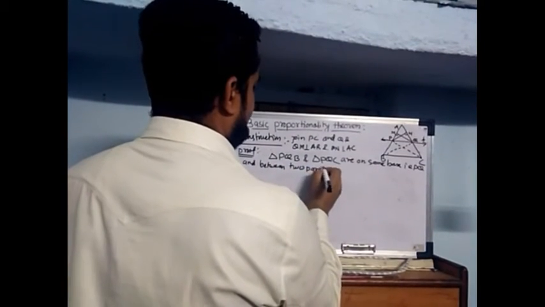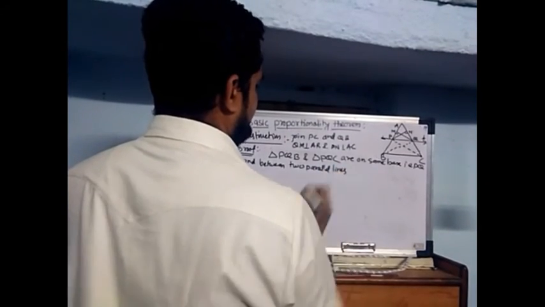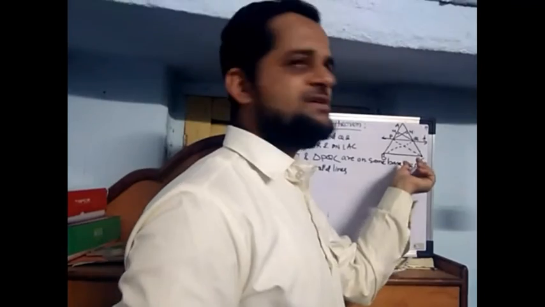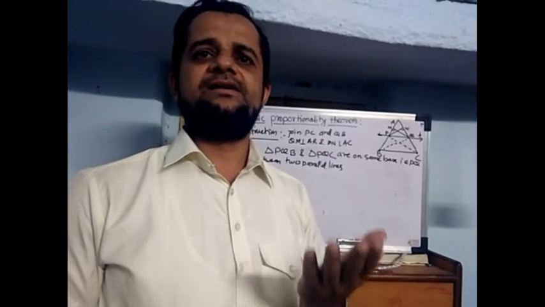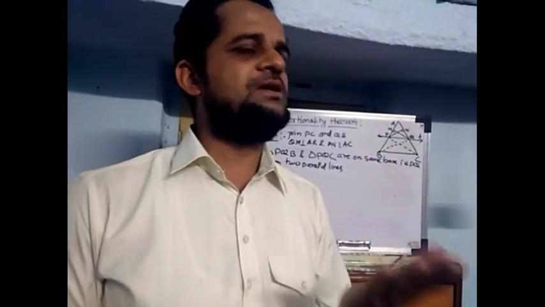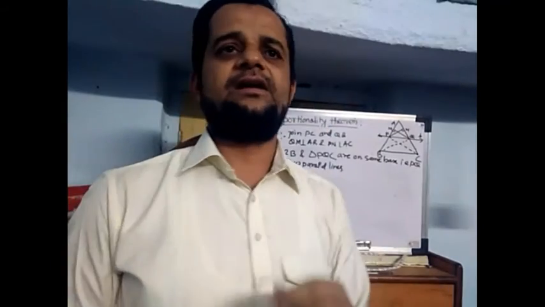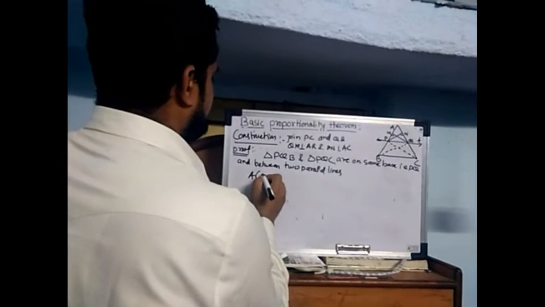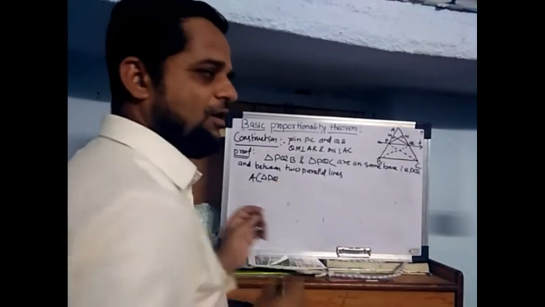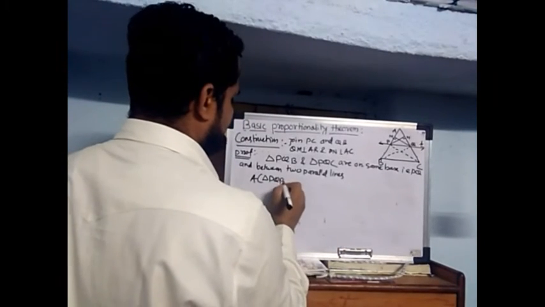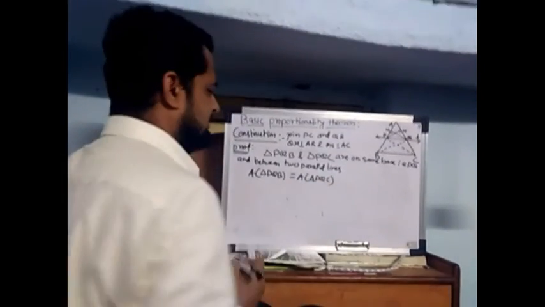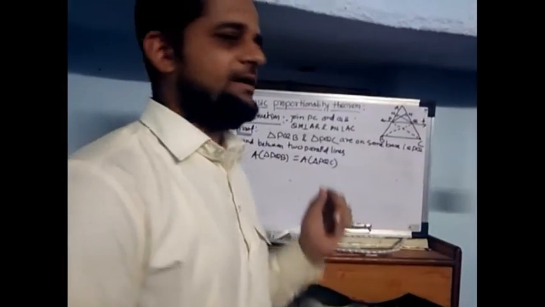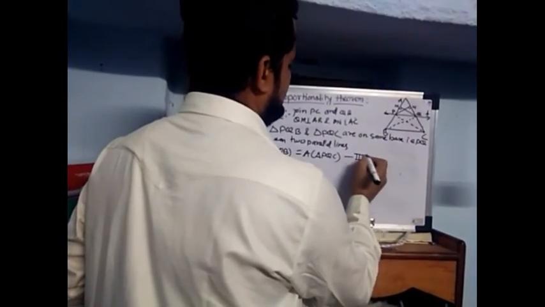See here, these two lines PQ and BC are parallel, and with the same base and same height, we can write area of triangle PQB is equal to area of triangle PQC. This is equation number 3.